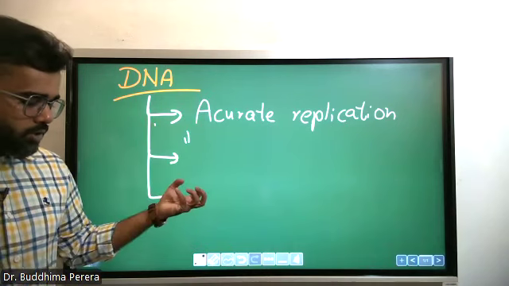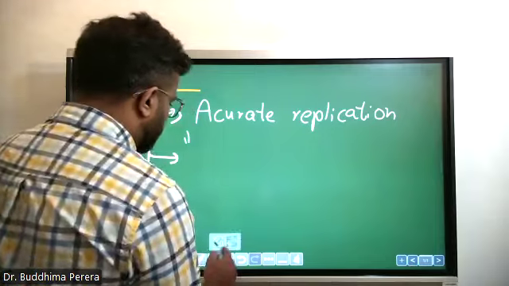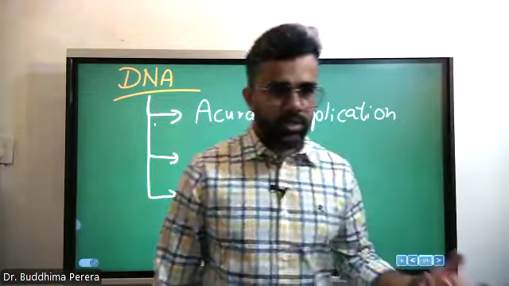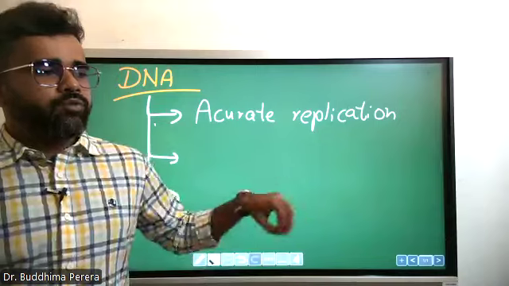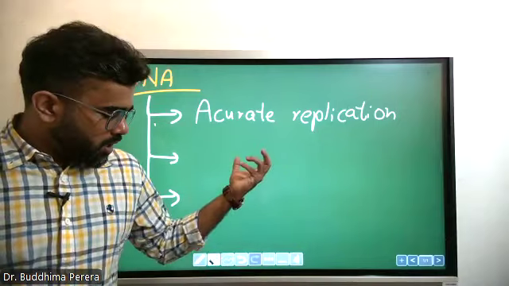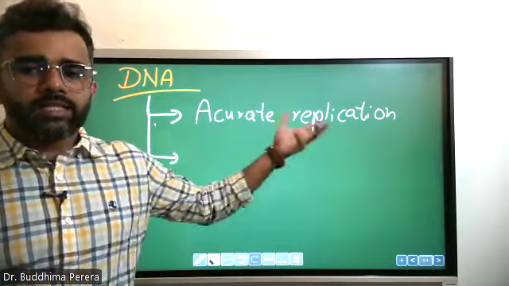After a sperm fertilizes an egg, it forms a zygote. From that zygote, after cell division, multiple cells are formed.